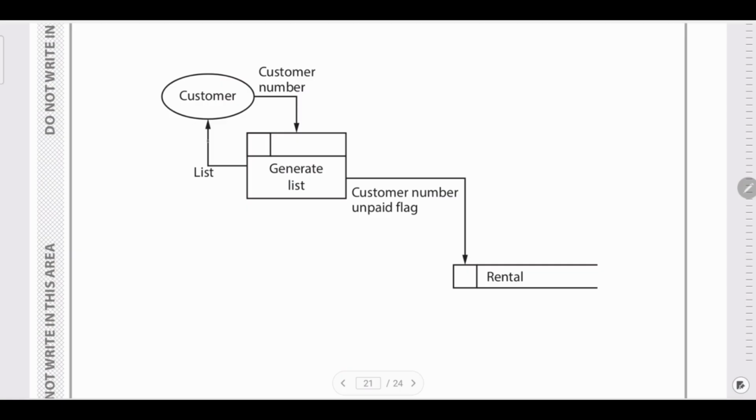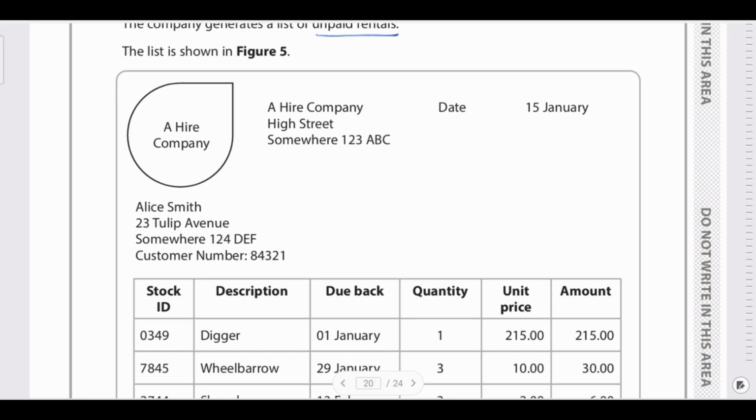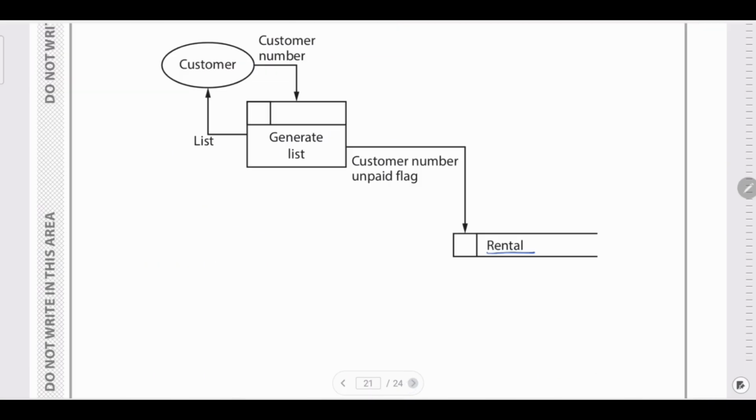That list is regarding the customer details. Customer unpaid flag. So now if you want to know what all details are needed to check the rental, from the list you need stock ID and due back and the quantity. This shows how much rental is on them.